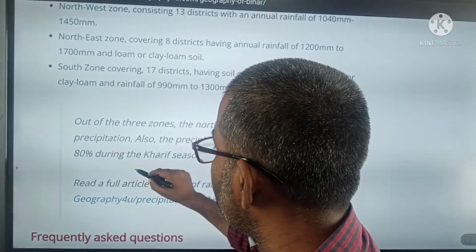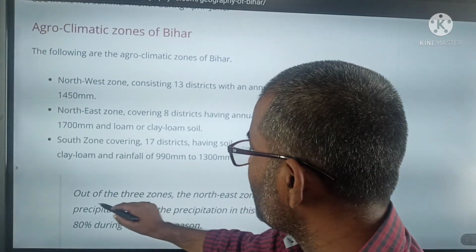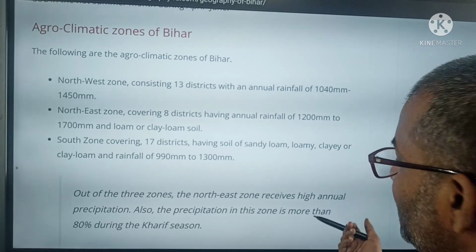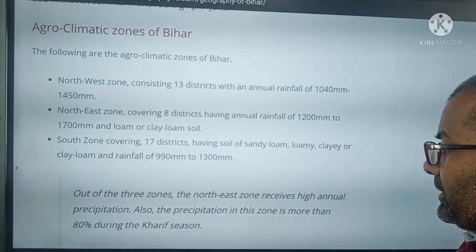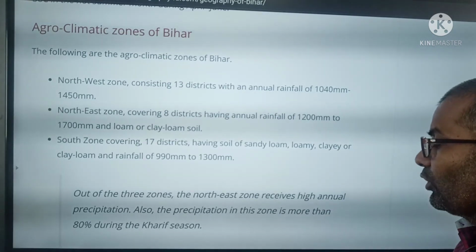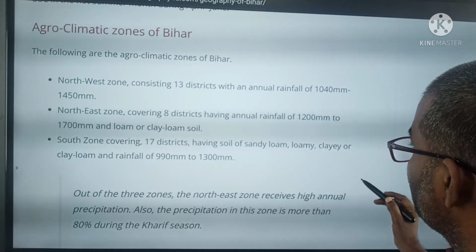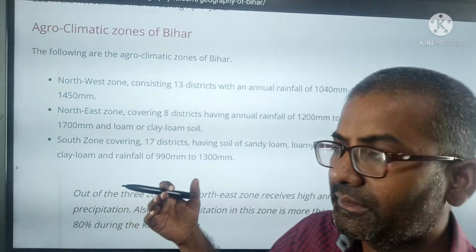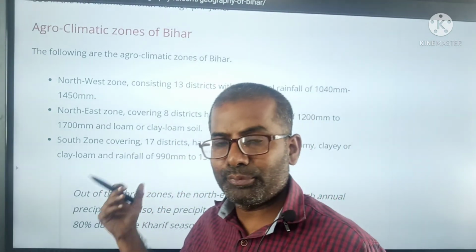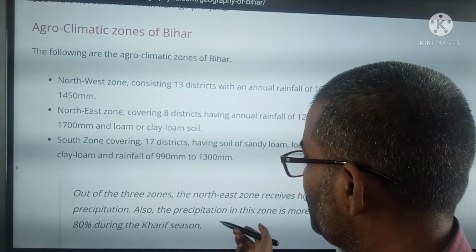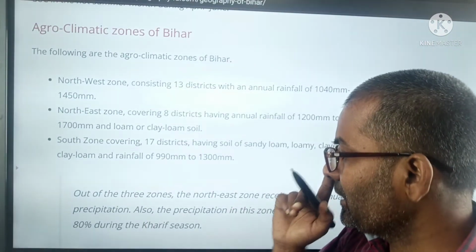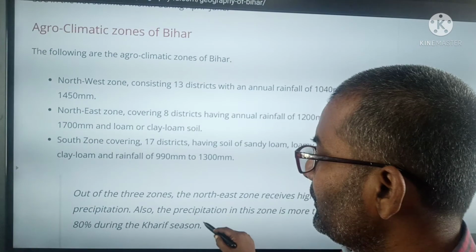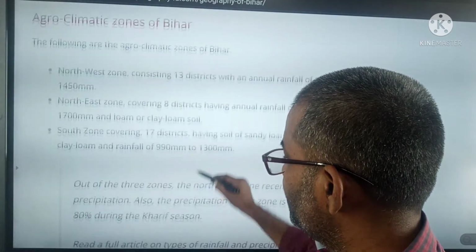Out of the 3 zones, the northeast zone receives the highest annual precipitation. That means the northeast zone is Kishanganj, Araria and Purnia. This area receives 80%, and this area supports the Kharif season.